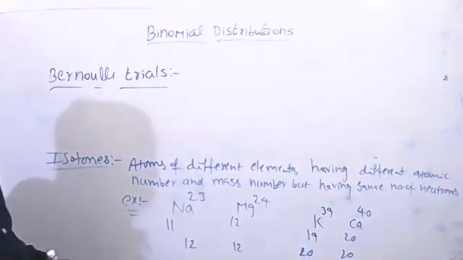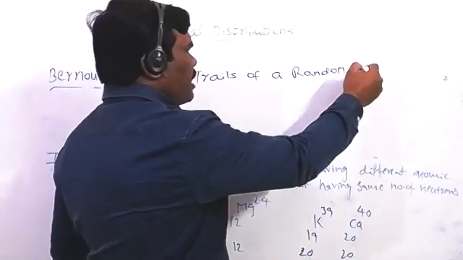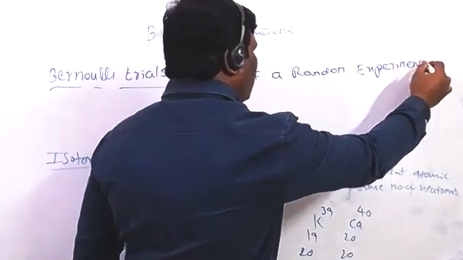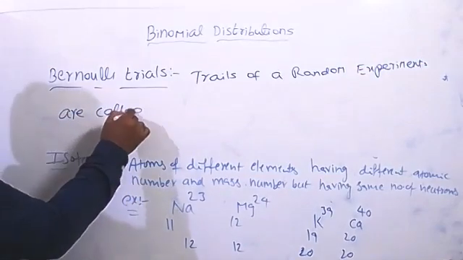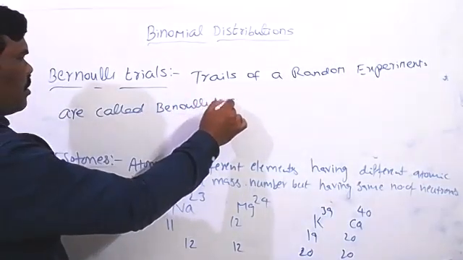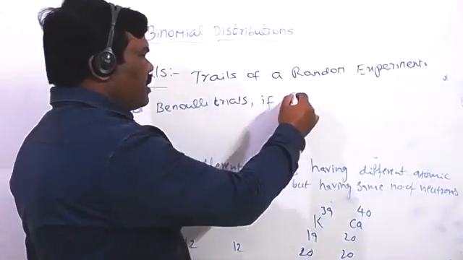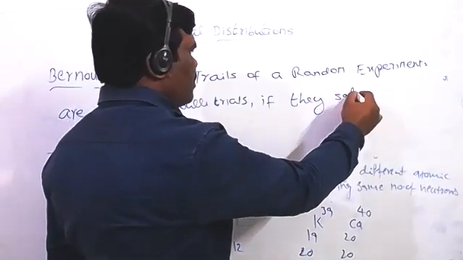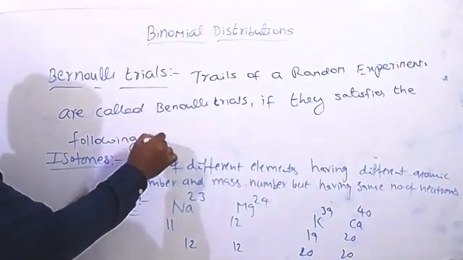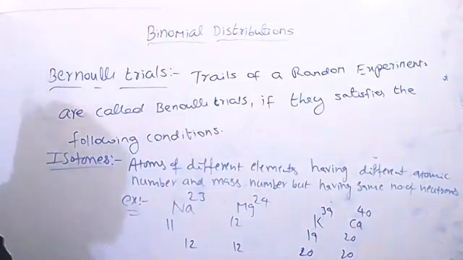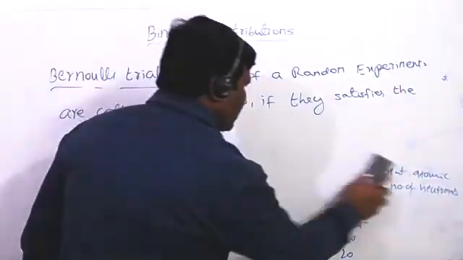Trials of a random experiment are called Bernoulli trials if they satisfy the following conditions. You can write the conditions now. First condition, you can write now.